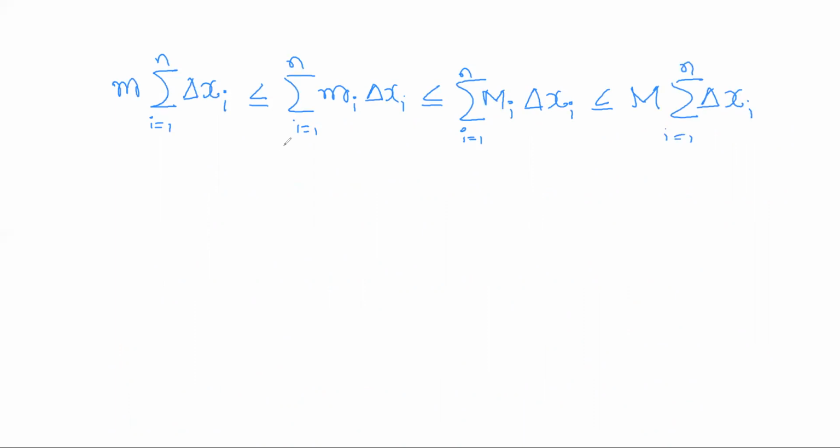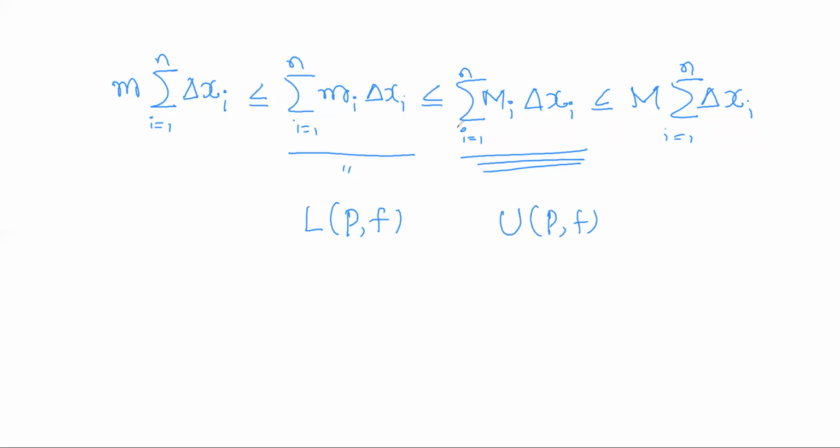Now observe carefully what these two are. This is nothing but LPF, and this is nothing but UPF. That is, this is the lower Riemann sum of F with respect to the partition P of the closed interval A comma B, and this is the upper Riemann sum of F with respect to the partition P of the closed interval A comma B. So LPF is less than or equal to UPF, which is less than or equal to capital M into summation delta xi.